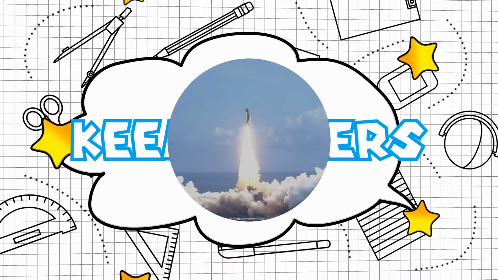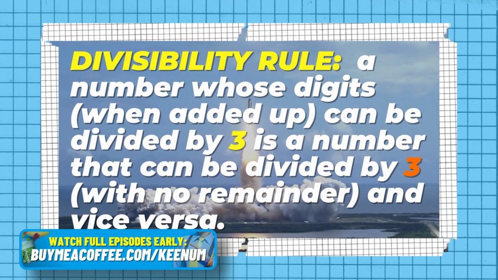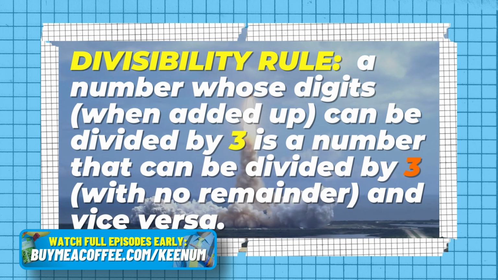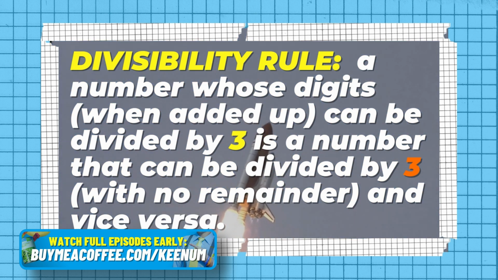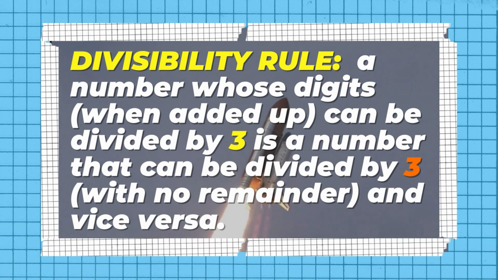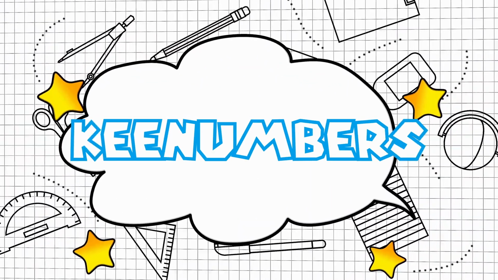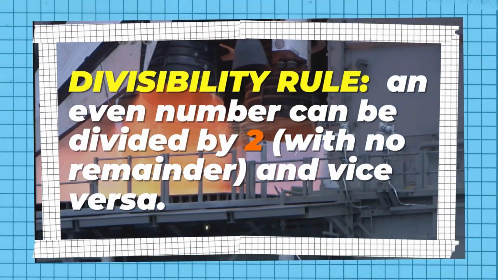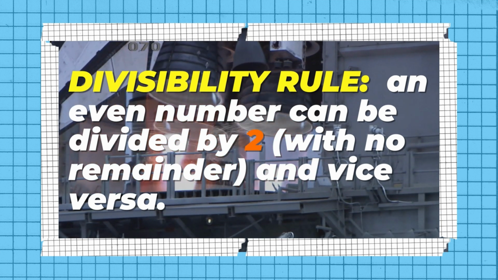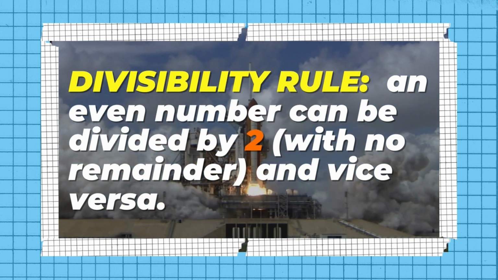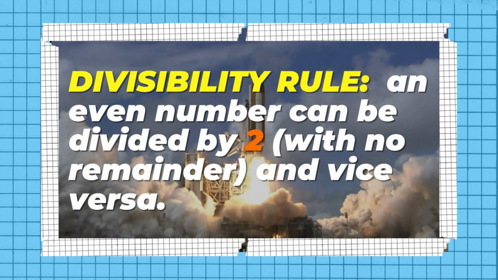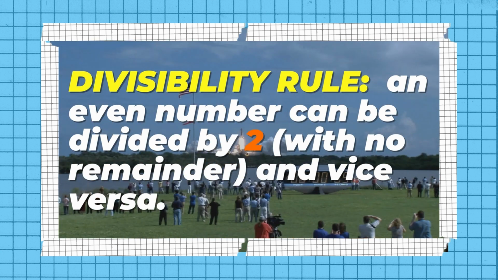Welcome to the bonus section. Negative 102. That's even. Check it out. It ends in 2. So you could divide this by 2. If it ends in 0, 2, 4, 6, 8, you can divide by 2. If it is an even number, you can divide by 2.